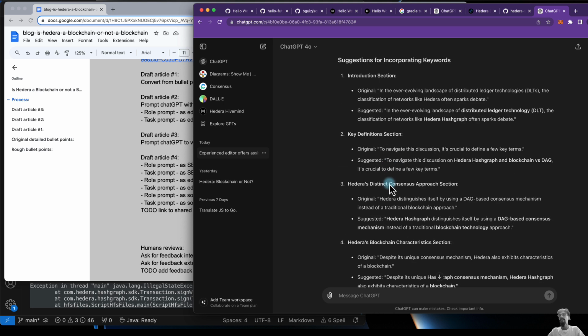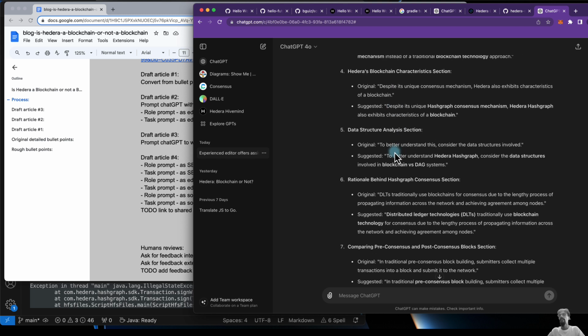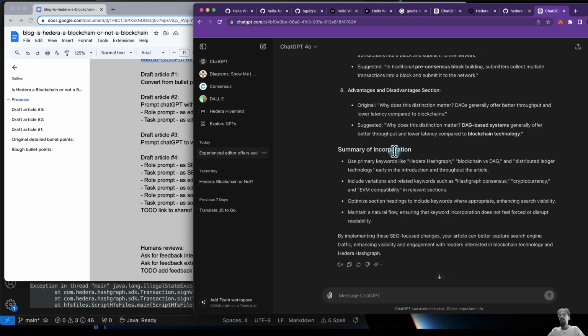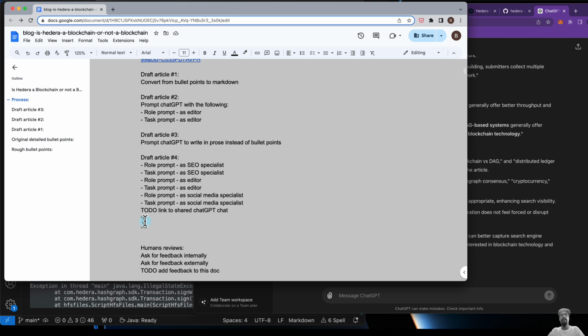Alright, incorporating keywords. Okay, so I like how it says original and suggested as a bullet point for each one. That's excellent, actually. Awesome, and then I didn't ask it for a summary, but it does give me a summary, which is great. Okay, so now what I'll get it to do is actually, hang on. Let me just move that.